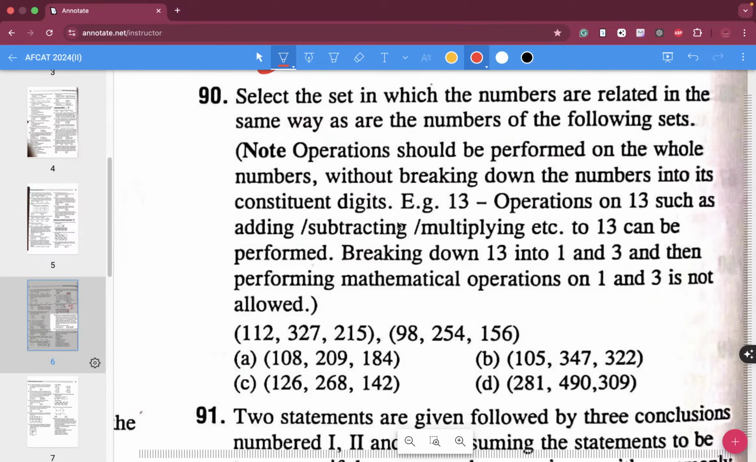Select the set in which numbers are related in the same way as are the numbers in the following sets. Note: operations should be performed on the whole numbers without breaking down the numbers into their constituent digits. For example, operations such as adding, subtracting, multiplying, etc. can be performed on 13. Breaking down 13 into 1 and 3 and then performing mathematical operations on them is not allowed.